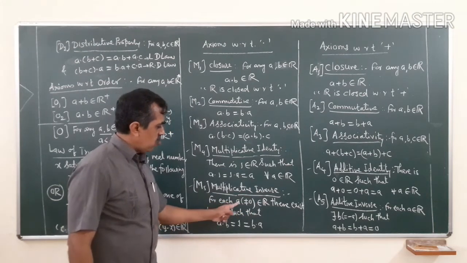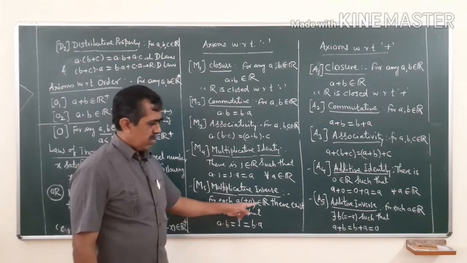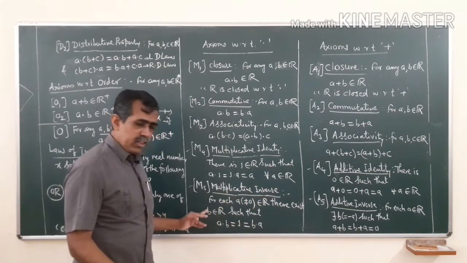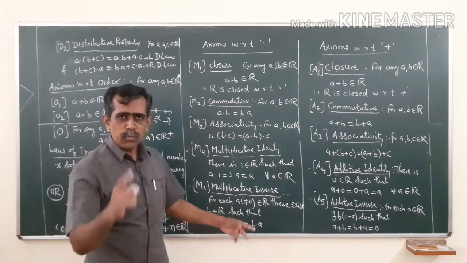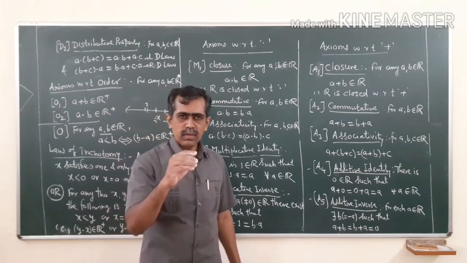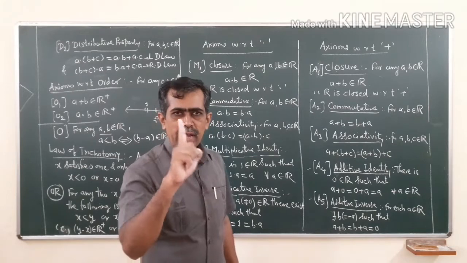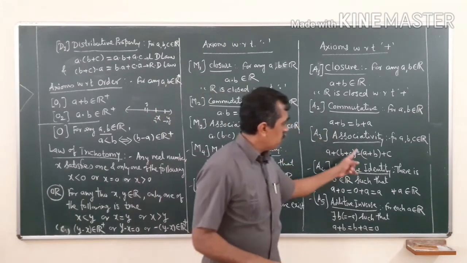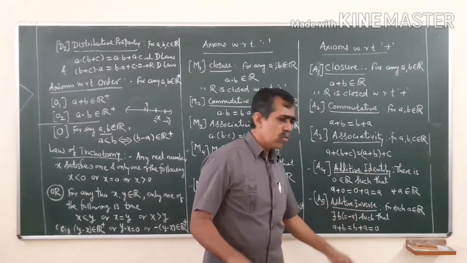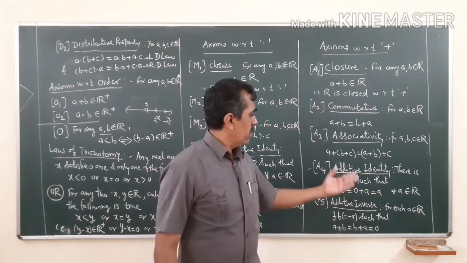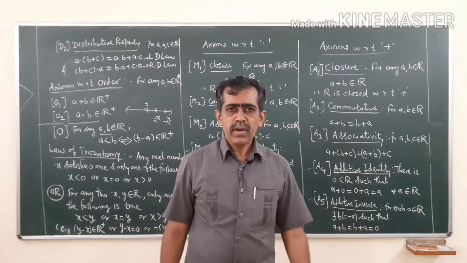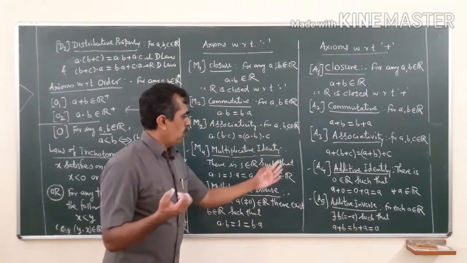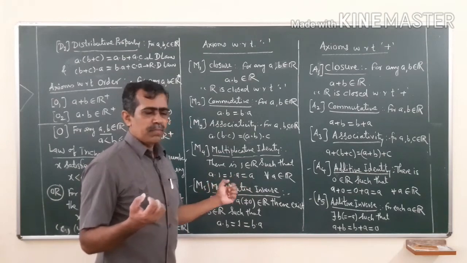For every non-zero real number a, whether there exists one and only one such b, such that a into b is 1. So, for every real number, whether it has only one multiplicative inverse, one identity, one additive inverse, one additive identity.